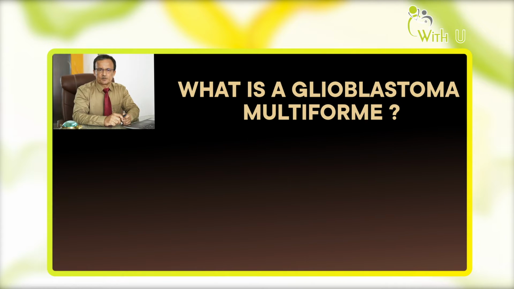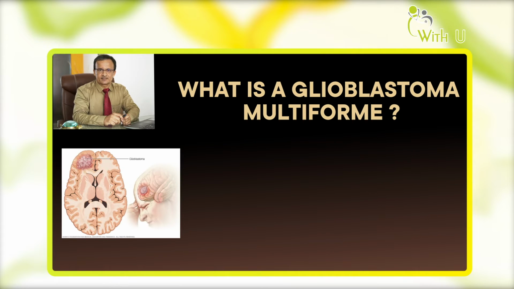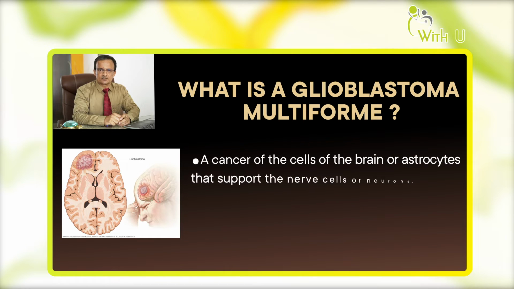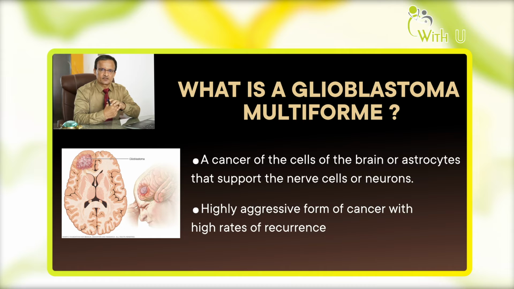So, what is a brain tumor? Brain tumor is a very dreaded disease and it is very rare also, as I will show you in the subsequent slides. It is basically a tumor arising from the supporting cells of the brain. It is not a tumor of the neurons, but of certain cells which support the brain tissues. And that is what is commonly known as glioblastoma.